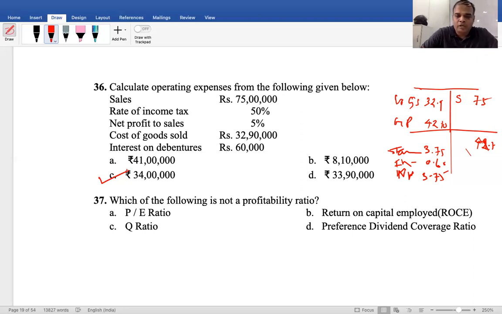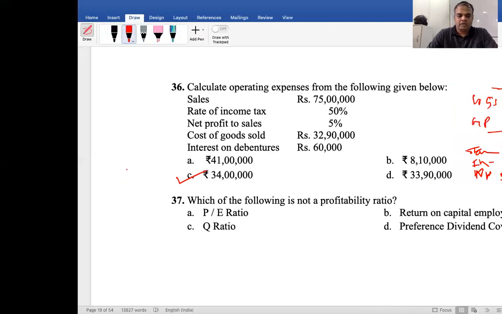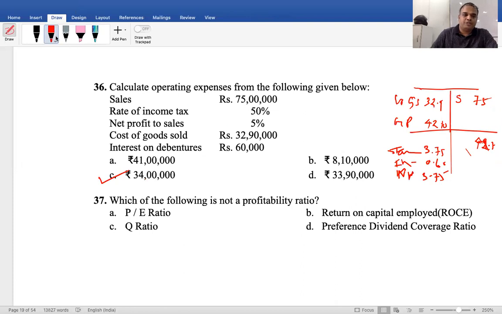Next. Which of the following is not a profitability ratio? Price earning ratio, return on capital employed, Q ratio, and preferred dividend coverage ratio. Everything else is a profitability ratio, whereas D, preferred dividend coverage ratio, is not a profitability ratio. So the answer is D. Done. That's all.